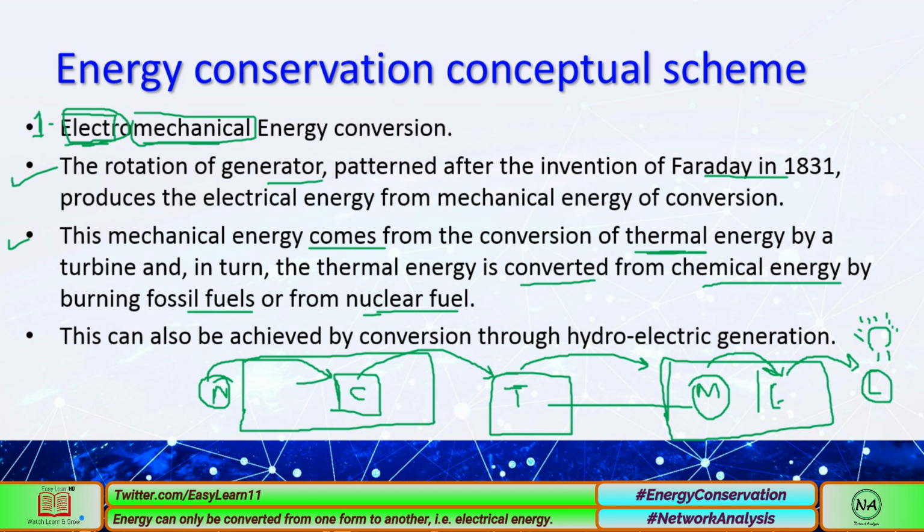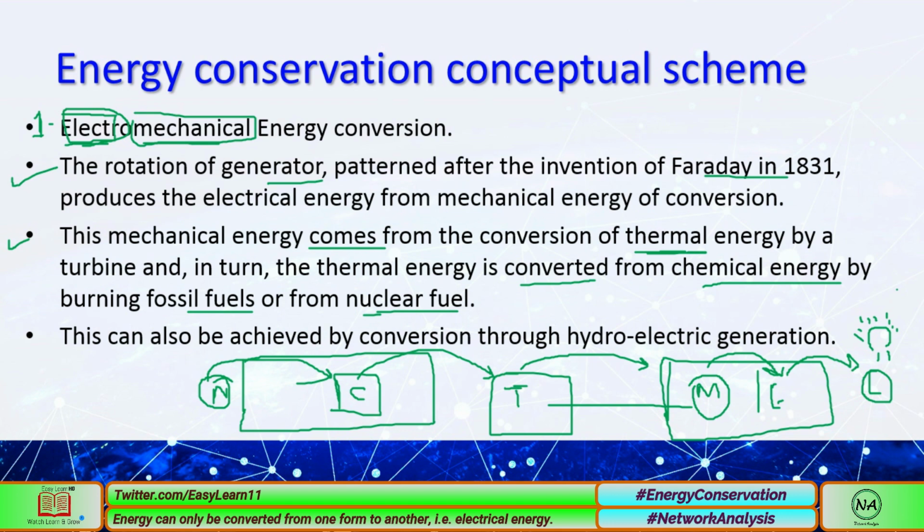Light is also a form of energy. The right way to say it is that energy is not created or destroyed, but just changes its form, like light at the end, or it can be converted into another form.